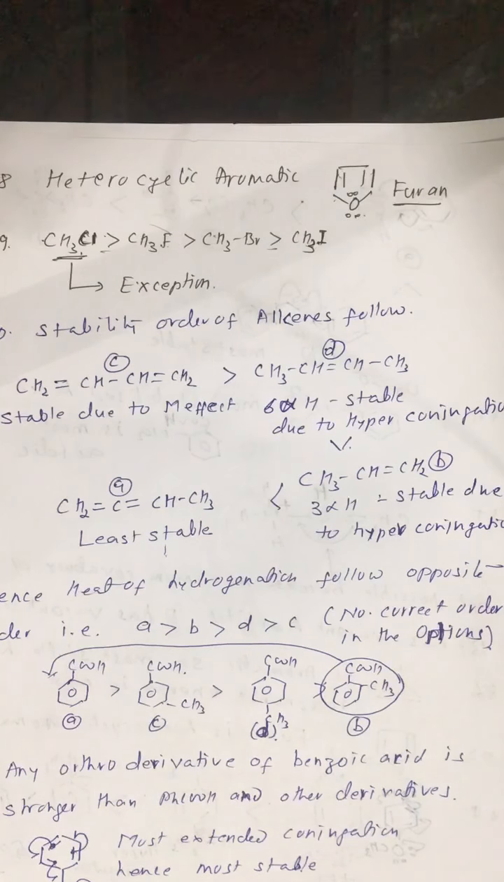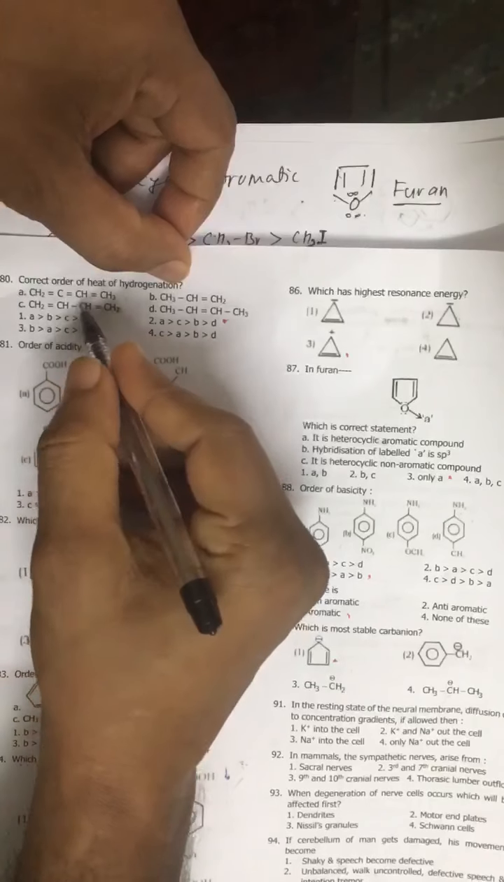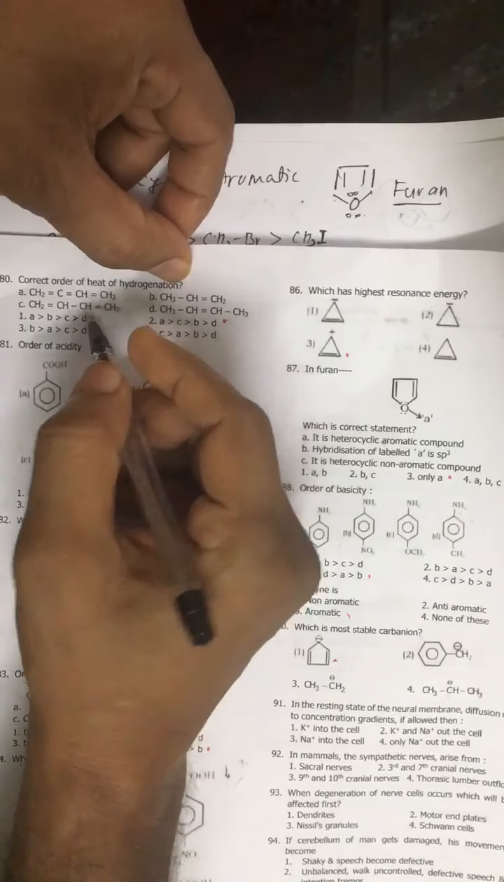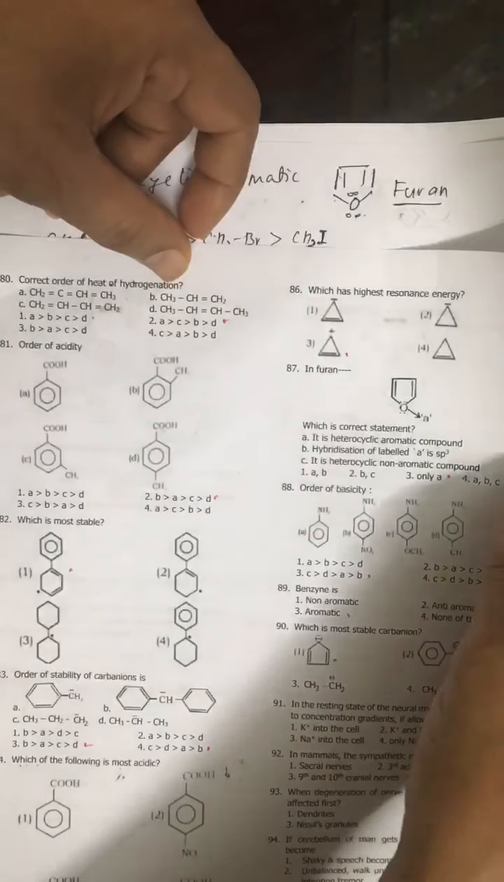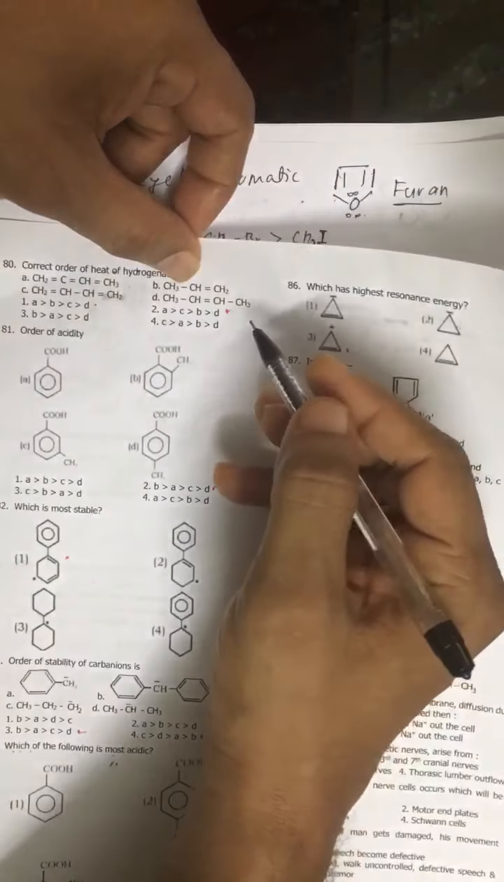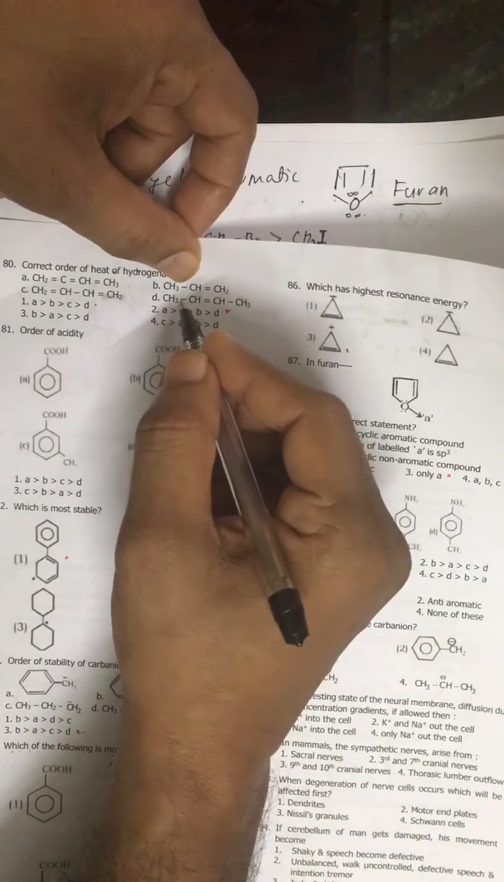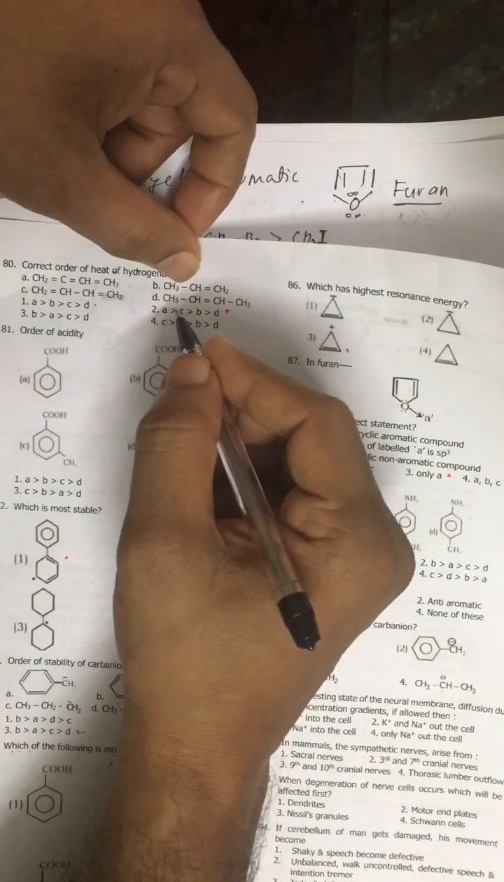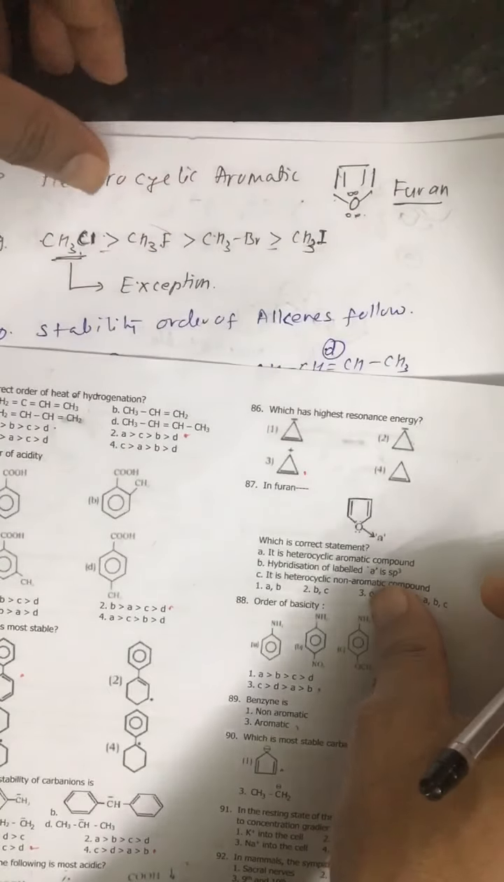Now look at question number 80. In this question the answer given is wrong. You should be careful. Heat of hydrogenation, the order of heat of hydrogenation. See, an alkene which is highly stable will produce the least amount of heat on hydrogenation.